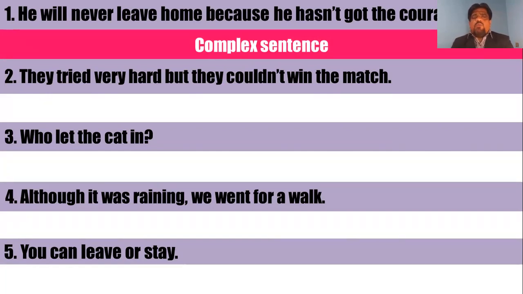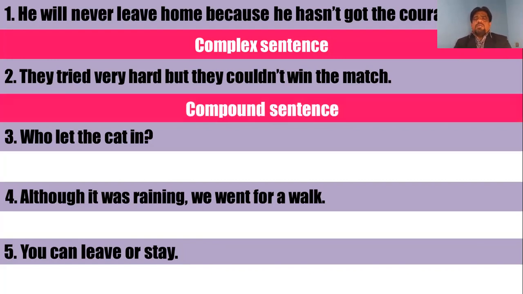Next, "They tried very hard but couldn't win." How many verbs? Two verbs. How many clauses? Two clauses. What are the two verbs? Tried and couldn't win. Therefore, it's not a simple sentence. Which conjunction is used? But. And but is a fanboy's conjunction. Therefore, it is a compound sentence.